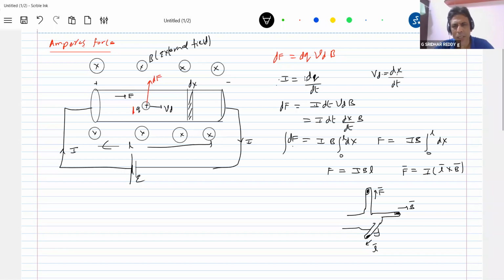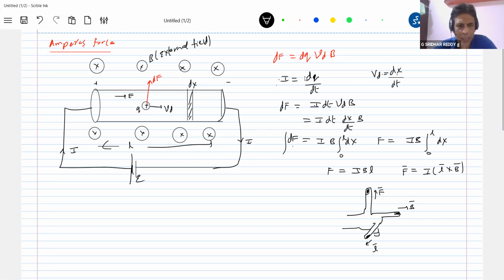So what is that F? What is F? The conductor is made up of several charges. So like this, the resultant of the force experienced by all the charges is what I'll call the Ampere force. And that will act on the conductor.